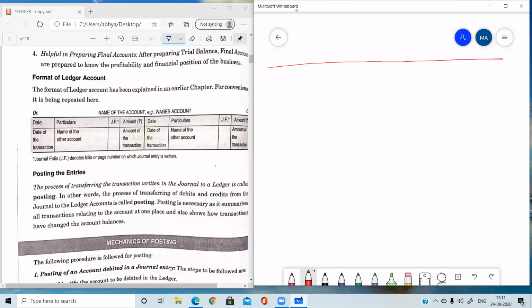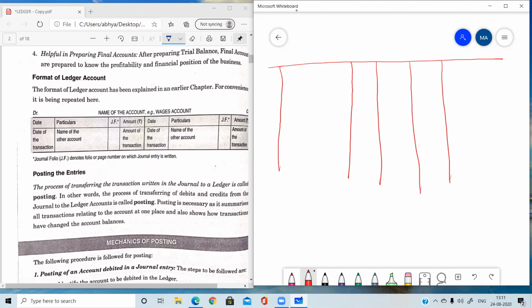We have already done this format in the chapter on rules of debit and credit, the T-shape account. I explained it there, but I am explaining it here again. This is the format of each and every account which you need to maintain while making ledger. Suppose we are making the cash account, so all the cash transactions will be written here. At the top of this account, the name of the account is mentioned, which is cash account.